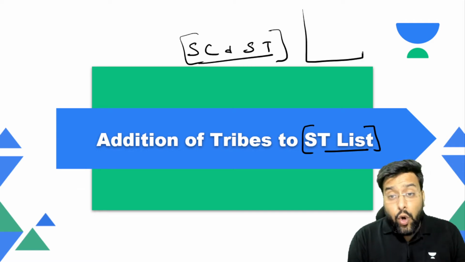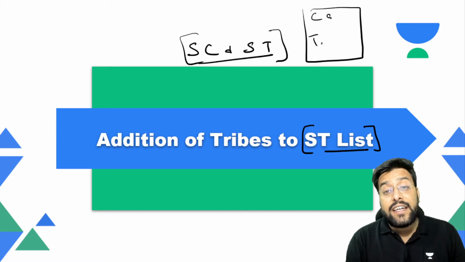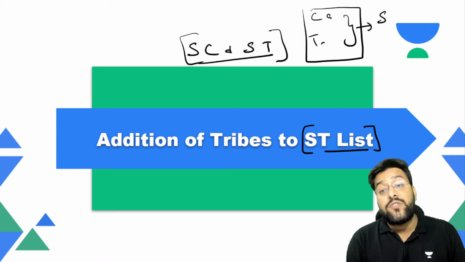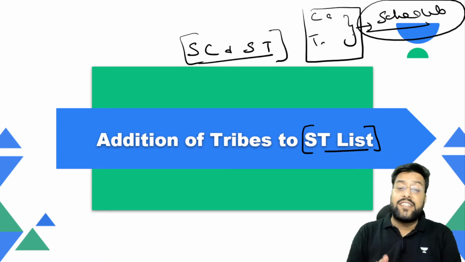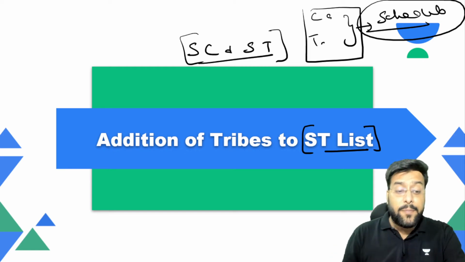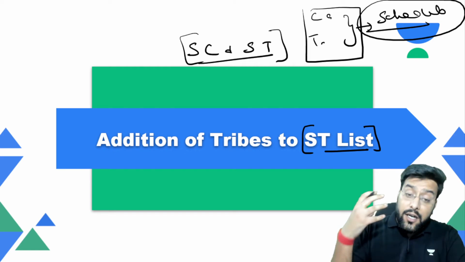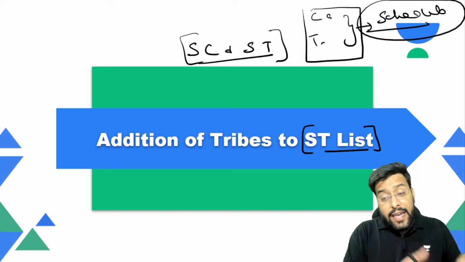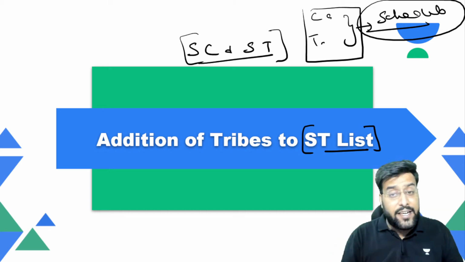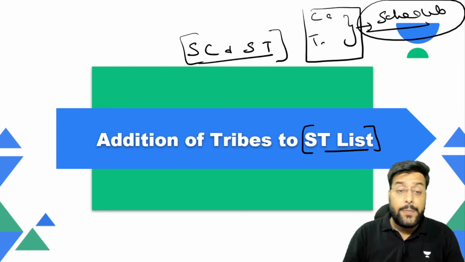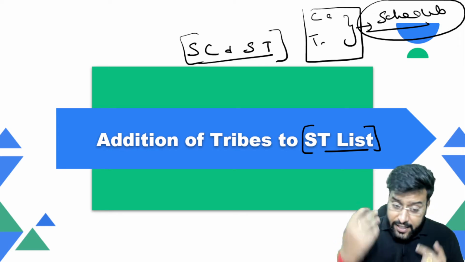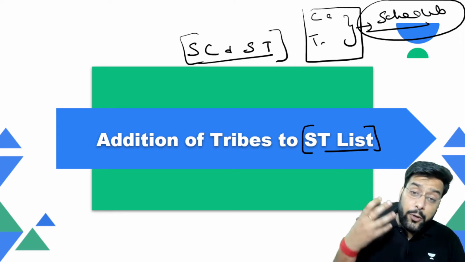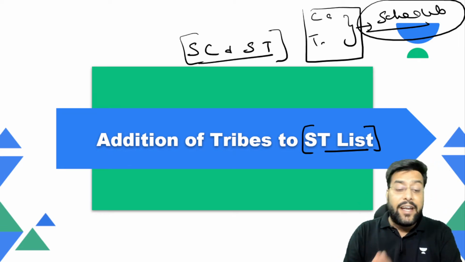Out of that whole lot of certain castes and tribes, few of them are added to certain schedules, which come to be known as scheduled caste and scheduled tribes. There are certain benefits that are meant for the people belonging to scheduled caste and scheduled tribes. So any tribe or any caste, when it is added to this list of scheduled caste or tribes, they get certain benefits. Recently, few tribes have been added to this ST list.